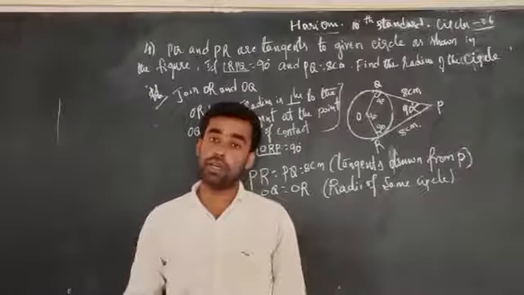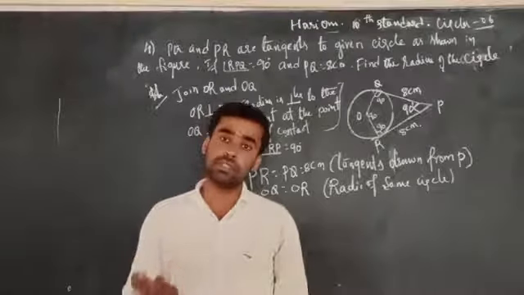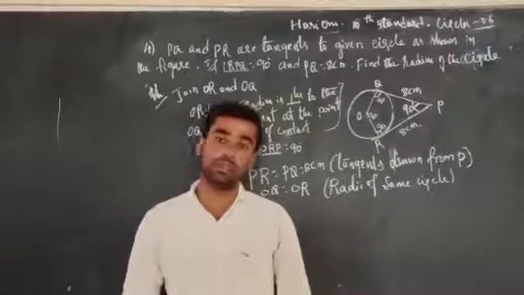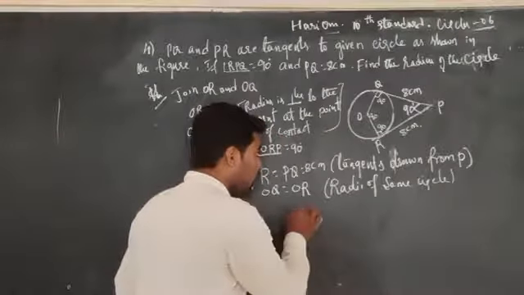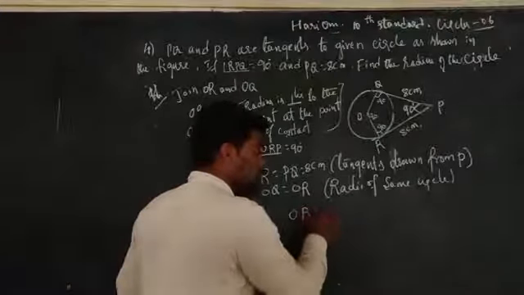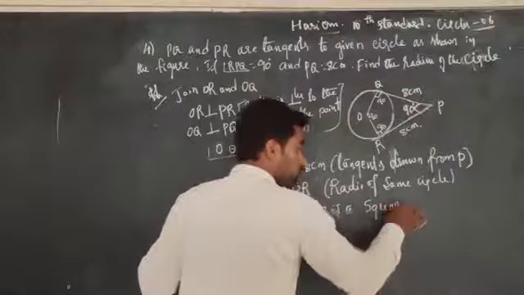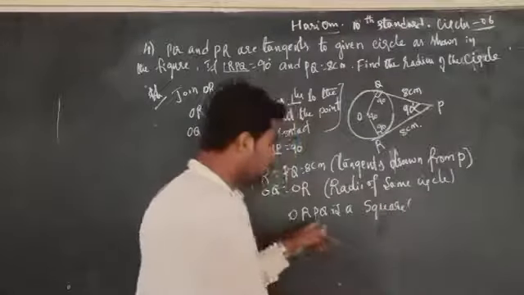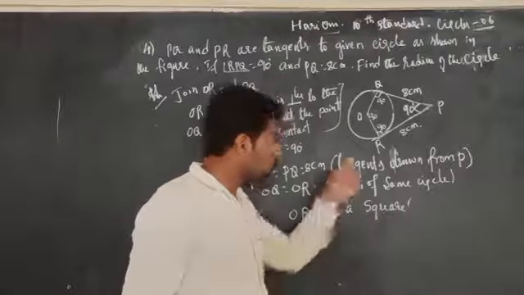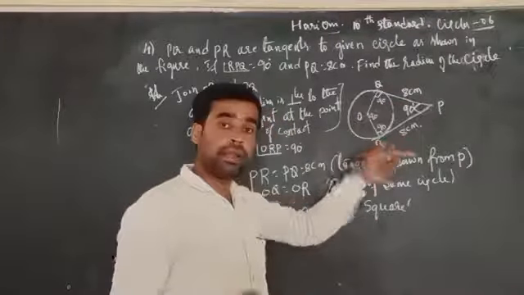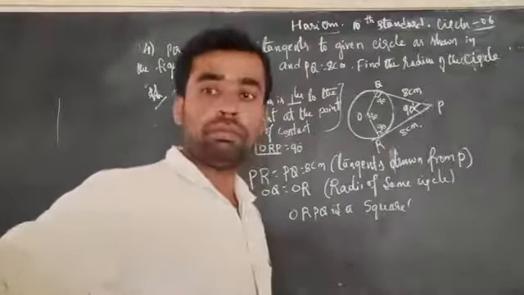In a square, each angle is equal to 90 degrees, and if the adjacent sides are equal, hence it is called a square. Therefore, ORPQ is a square because each angle is equal to 90 degrees and adjacent sides are equal.